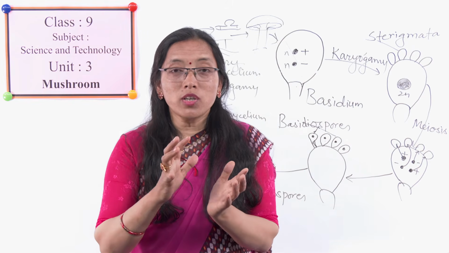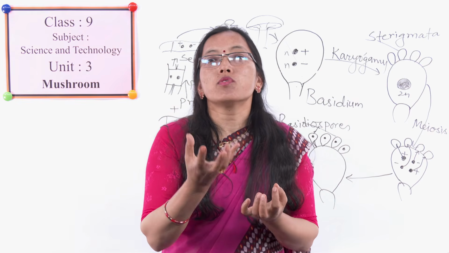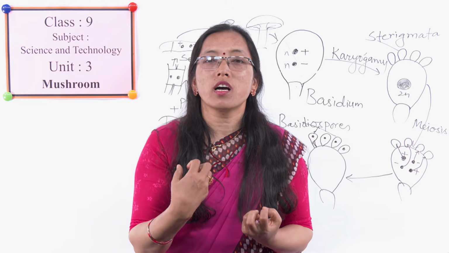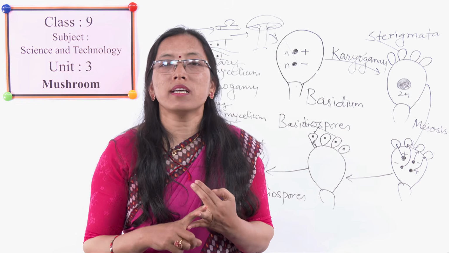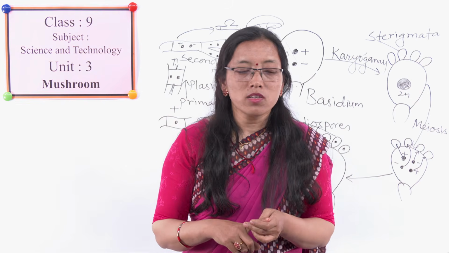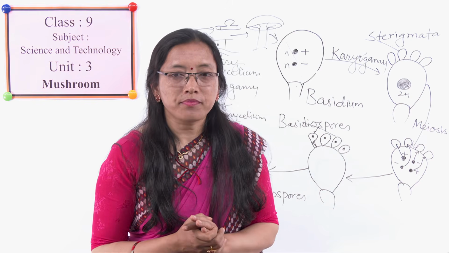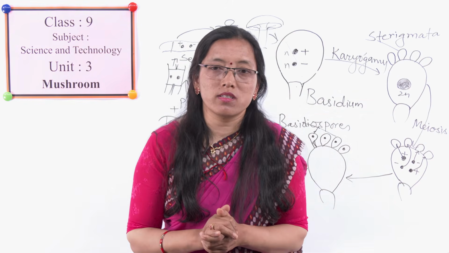Those fruiting bodies are very useful for us. They provide us various kinds of protein, vitamins, minerals, etc. So now, what we have learned, let us check through certain questions, okay.